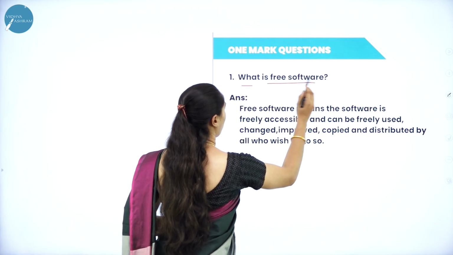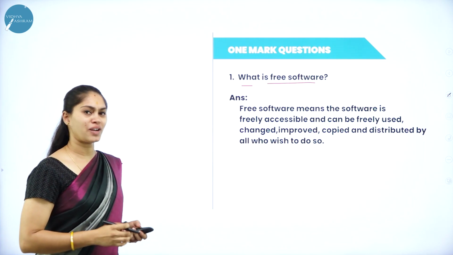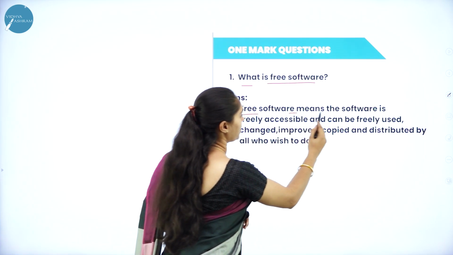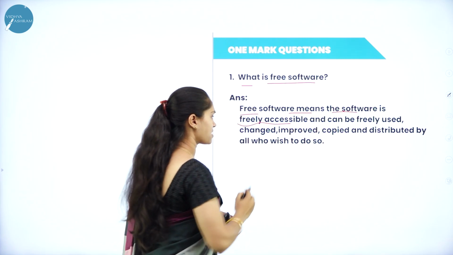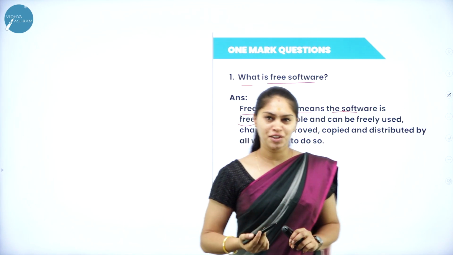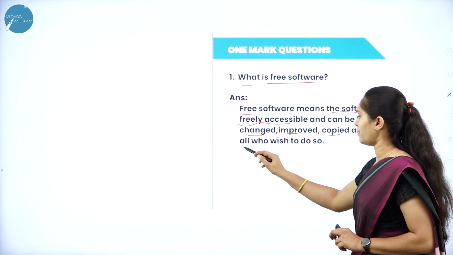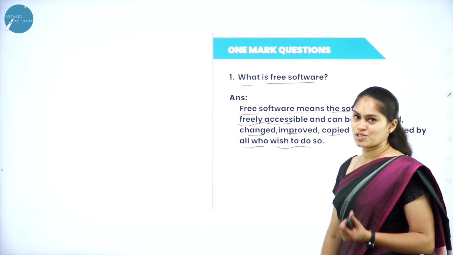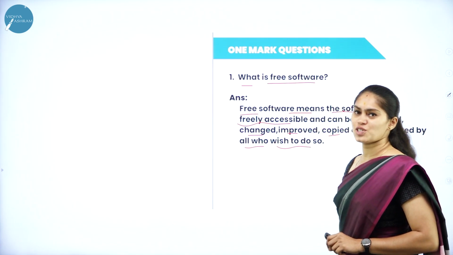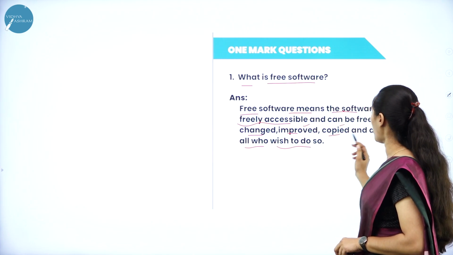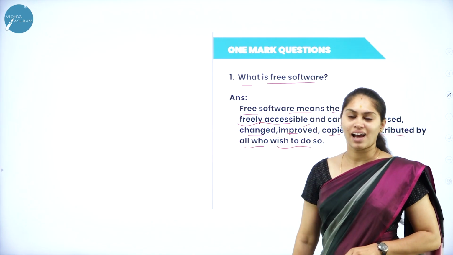Here we have a most frequently asked 1 mark important question. What is free software? Here they are asking you to write the definition of free software. Free software means the software is freely accessible and can be freely used and can be freely changed, improved, copied and distributed by all who wish to do so. That is the definition of free software. It can be easily changed, managed, updated, improved, copied and it can be freely accessed.